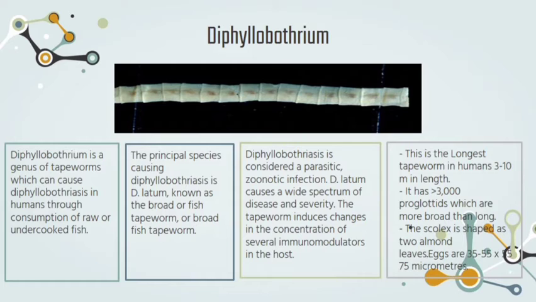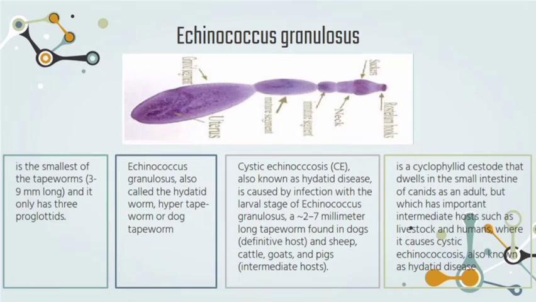It is 3 to 10 meters in length and has 3,000 proglottids. Echinococcus is the smallest of the tapeworms. It is 3 to 9 millimeters long and it only has 3 proglottids. Echinococcus granulosus, also called the hydatid worm or dog tapeworm, has a length of 3 to 7 millimeters.